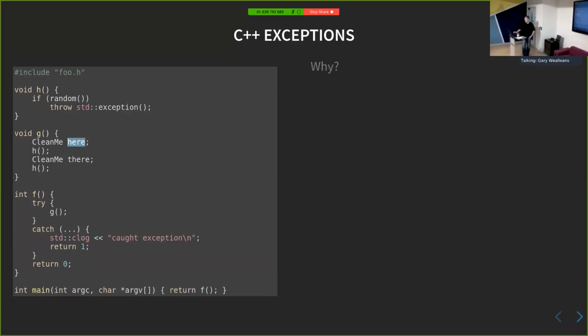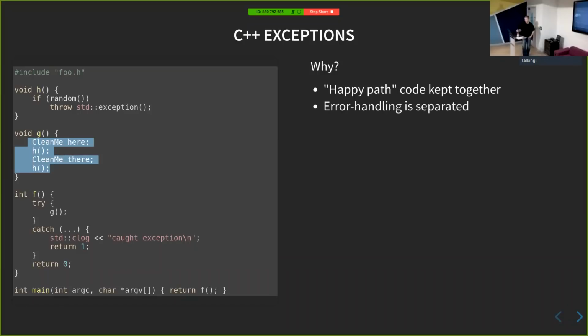So why do we use exception handling in the first place? It keeps all of our happy path code together. There's no error handling at all in this code. It's just nice, clean, start to finish. In the normal case of events, this is what happens. The error handling is all captured down here in these catch blocks, and the more you use this RAII pattern, the more your error handling is grouped into the same place. And in general, RAII helps because the cleanups happen implicitly in the code without you having to worry about it. Okay, so this is why we do it.